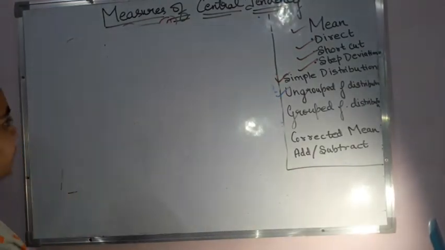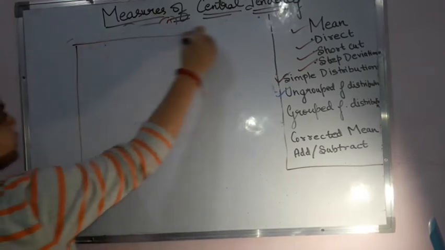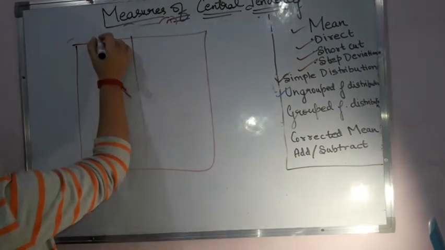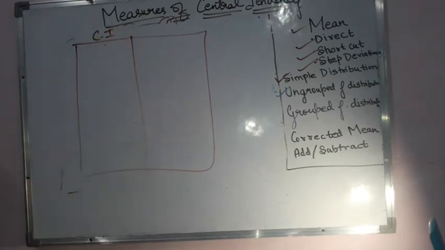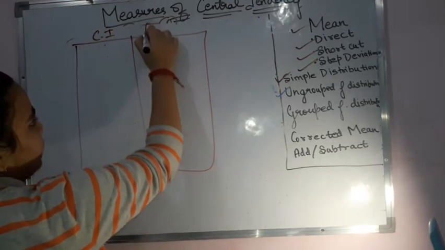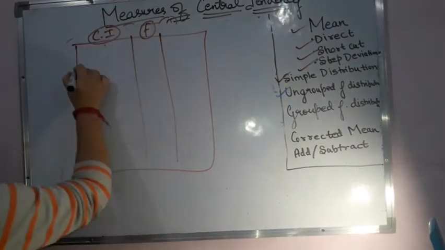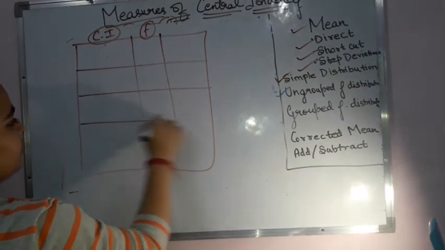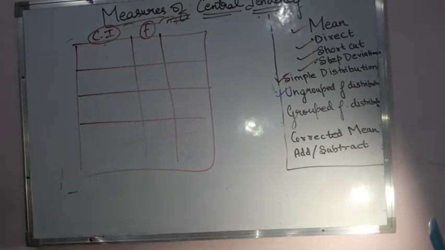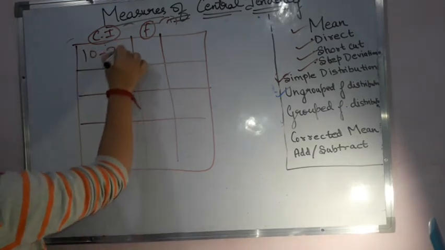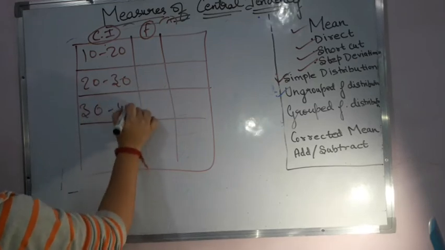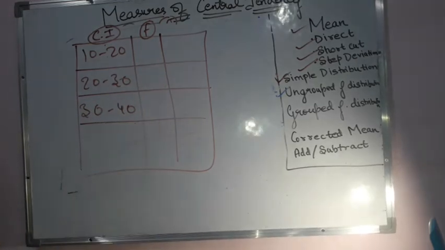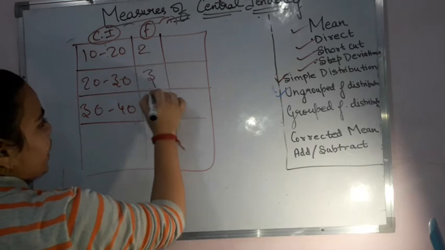Groupings can be there. That means I can have my distribution table like this. My class interval, I write it class interval, that is CI, and this is the frequency that is there with me. Now over here we are supposed to see few terms also which will come to us. Let us assume that from 10 to 20 it is there, then 20 to 30, then 30 to 40. Just 3 we are considering right now. And the frequency for them is 2, 3 and 4.